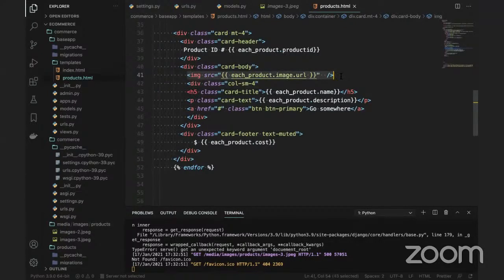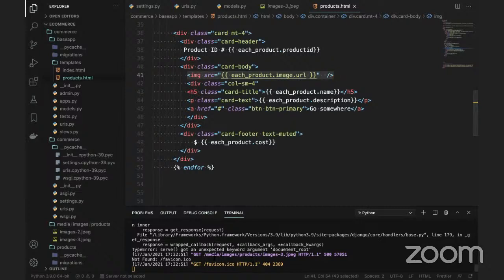So what else is missing, guys? It's very important, that's why I'm asking here. If you look here, each underscore product dot image dot url, I'm giving the same thing. Then what is missing? I'm able to read your messages, Ali. Then what is missing here? Each product and image dot url. This is okay, but I can't see this one.